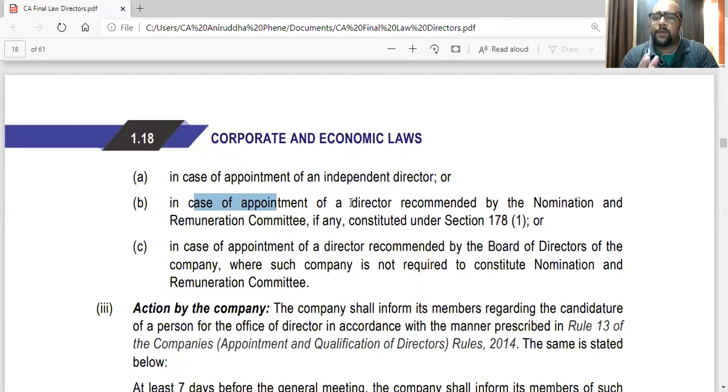And in some cases where there is no NRC, the board can recommend names. So if the board is recommending, then again there is no need for deposit. Only when an outsider is applying or a member is recommending an outsider, then that case. But in case of an independent director, or in case the NRC is recommending someone, or if the board is recommending someone, then deposit won't be needed.